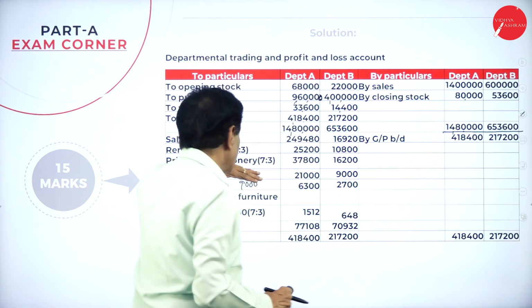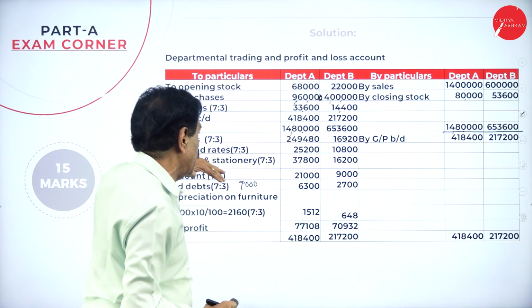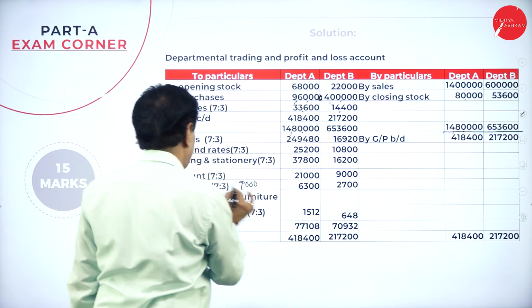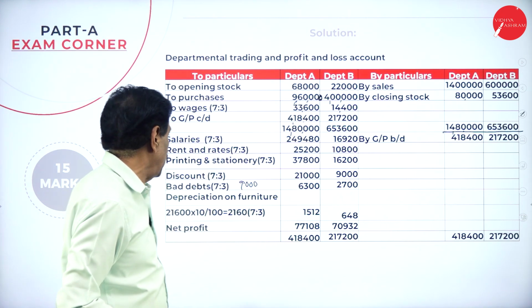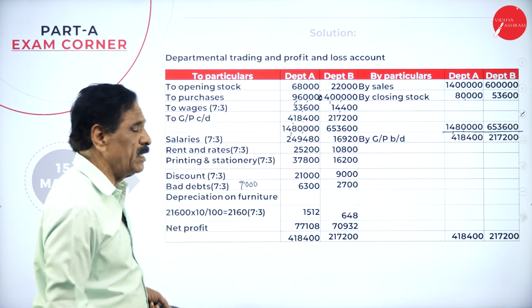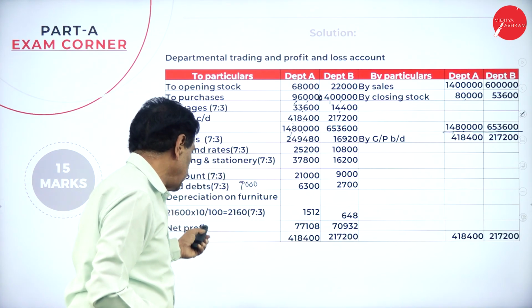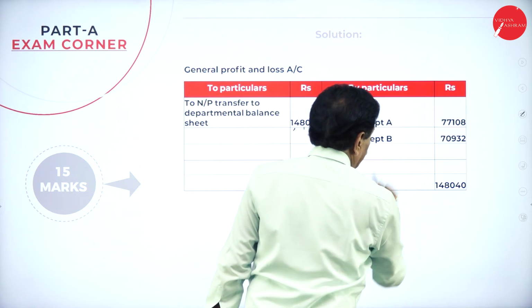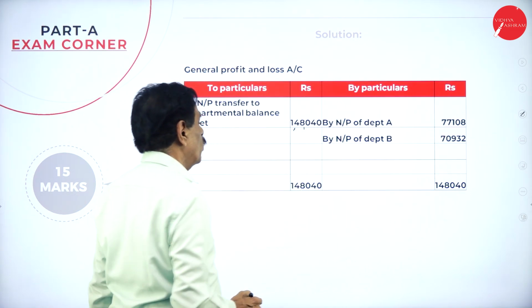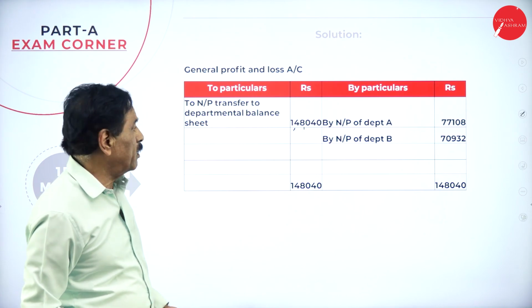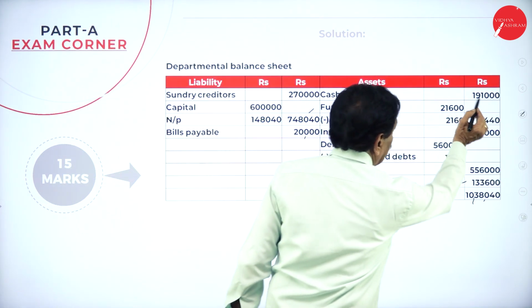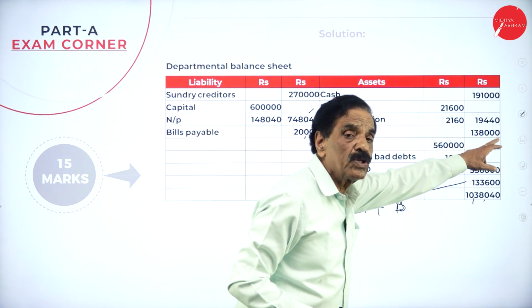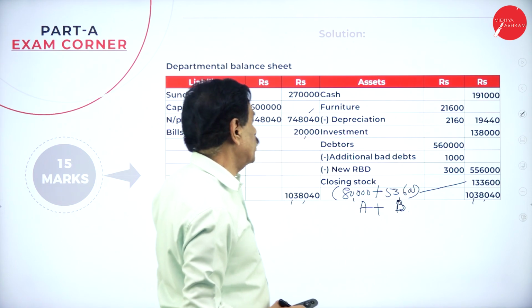2,17,200. Then all the expenditure have been divided in the ratio of 7:3. So salary has been divided, rent and rates have been divided, printing and stationery has been divided here. Bad debt is totally 9,000. Depreciation on furniture has been divided like this. Then here department A profit is this, department B profit is this. The total profit comes 1,48,040.